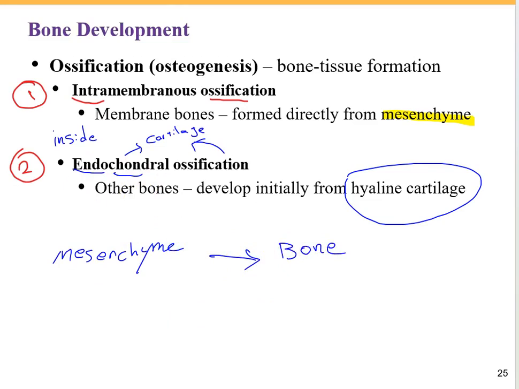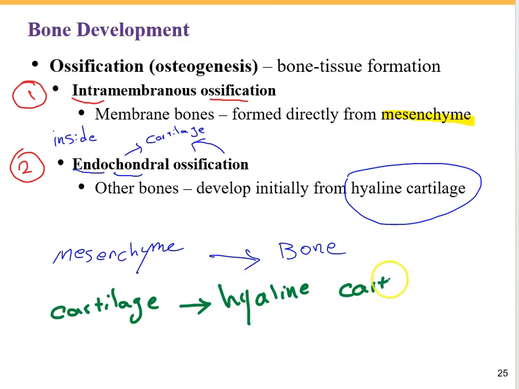For endochondral ossification, we must have the cartilage. But which cartilage? Elastic cartilage, fibrocartilage, or hyaline cartilage? We have the hyaline cartilage, as most of our skeleton before birth was hyaline cartilage. Then inside of the hyaline cartilage, we're going to have the bone formation.